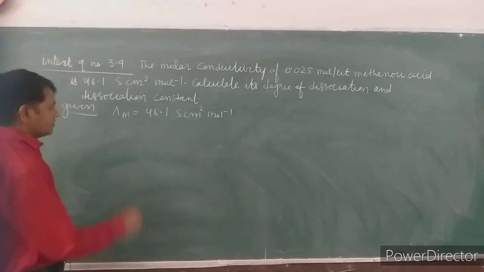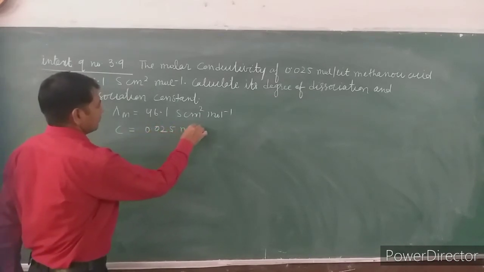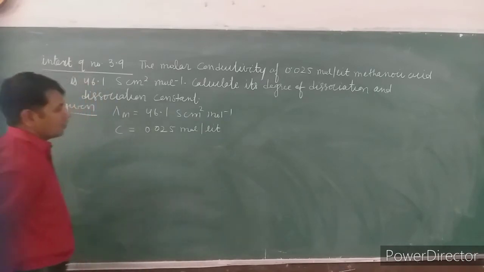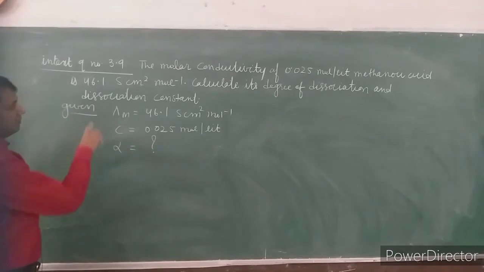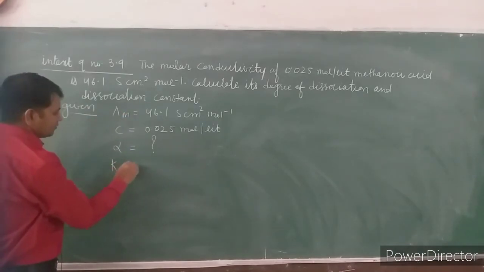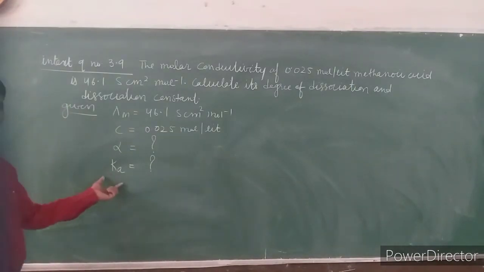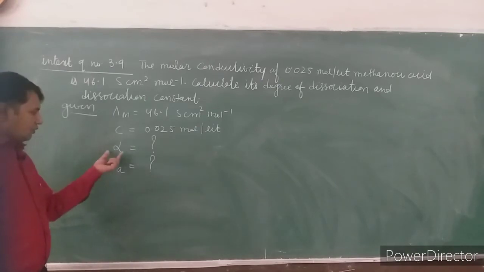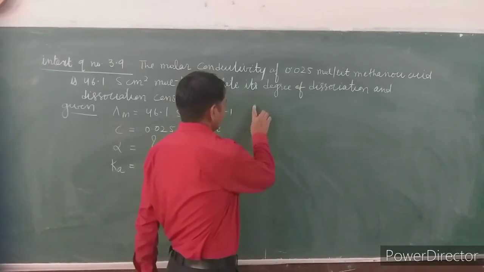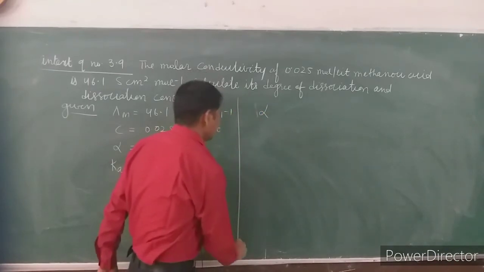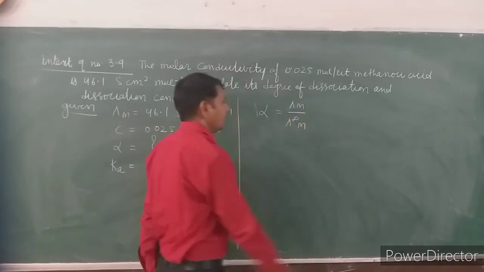The second thing is concentration has been given, that is 0.025 moles per liter. And what we have to calculate? First we have to calculate the degree of dissociation, alpha. Second, we also have to calculate the dissociation constant Ka. So, first for alpha, we know that alpha is equal to lambda m upon lambda infinite m.